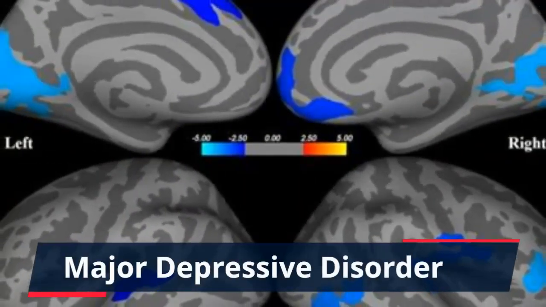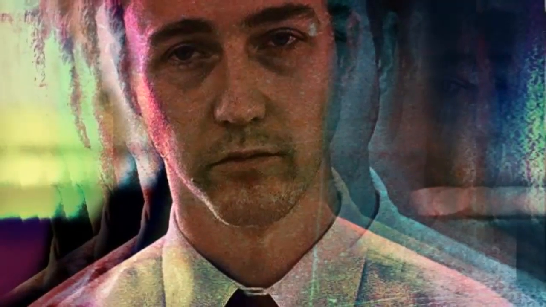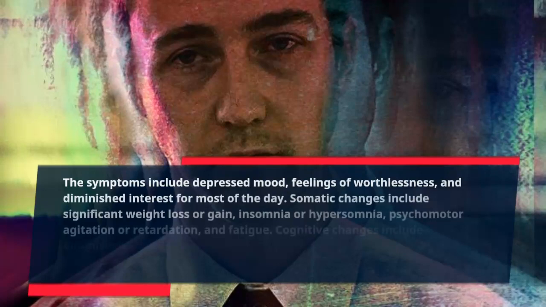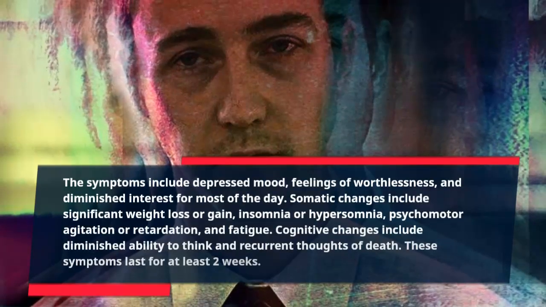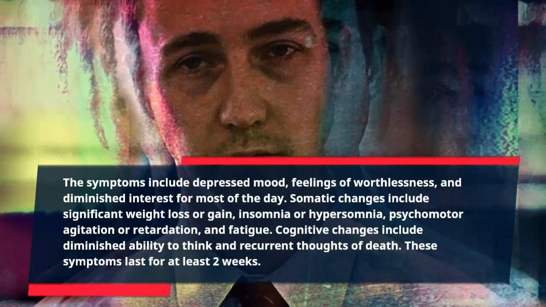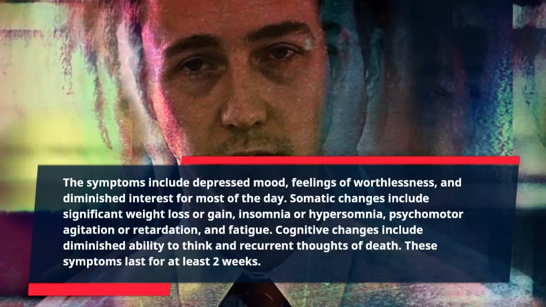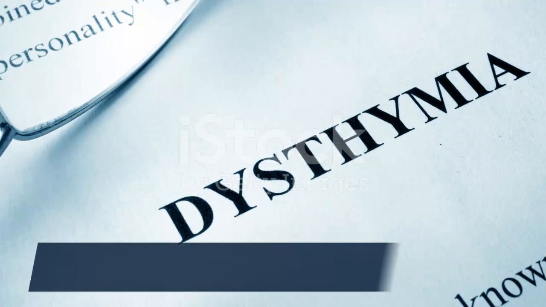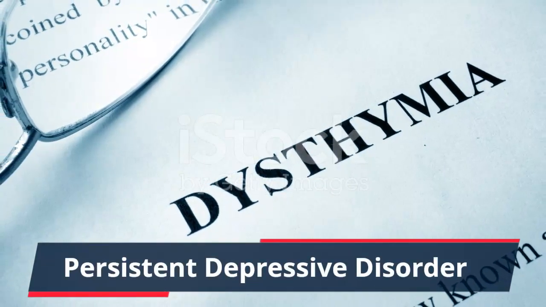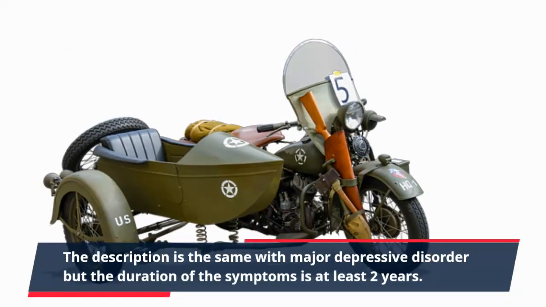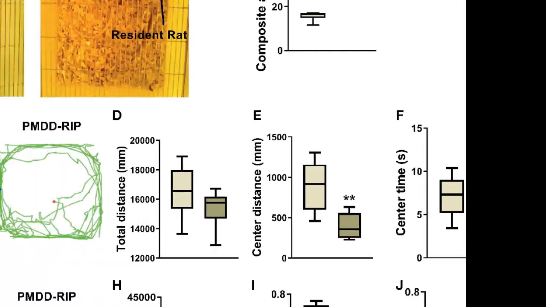Major depressive disorder. The symptoms include depressed mood, feelings of worthlessness, and diminished interest for most of the day. Somatic changes include significant weight loss or gain, insomnia or hypersomnia, psychomotor agitation or retardation, and fatigue. Cognitive changes include diminished ability to think and recurrent thoughts of death. These symptoms last for at least 2 weeks. Persistent depressive disorder. The description is the same as major depressive disorder, but the duration of the symptoms is at least 2 years.